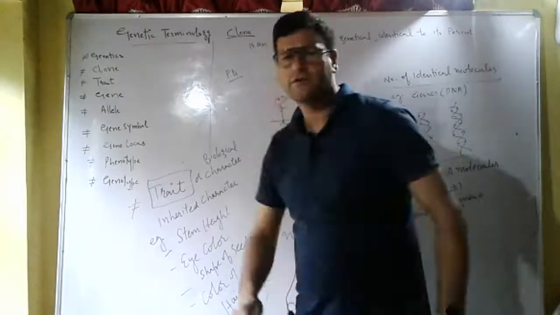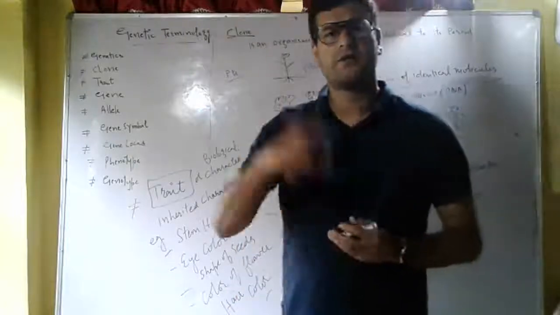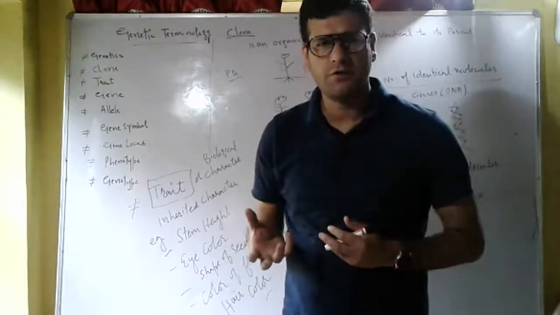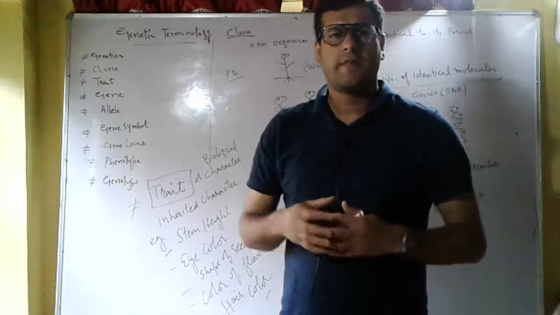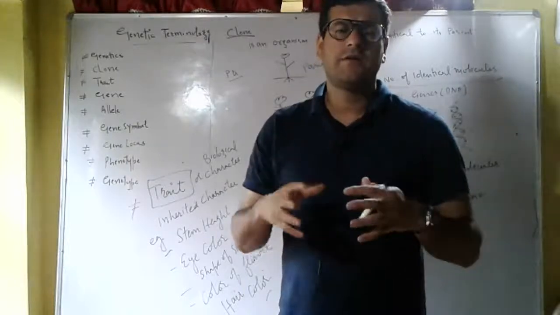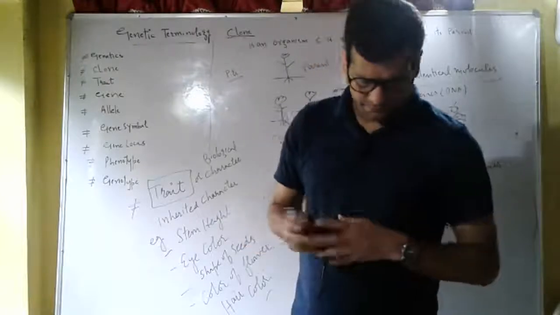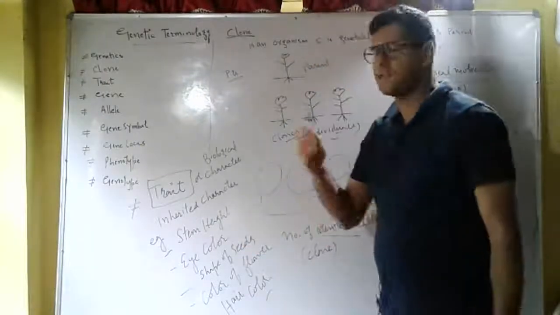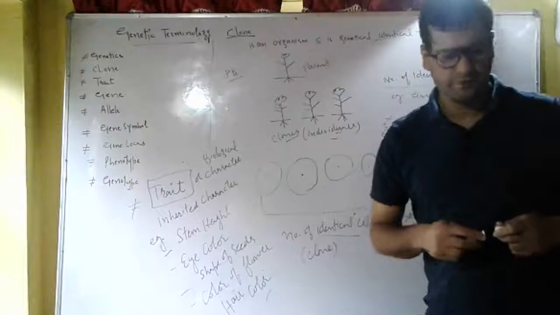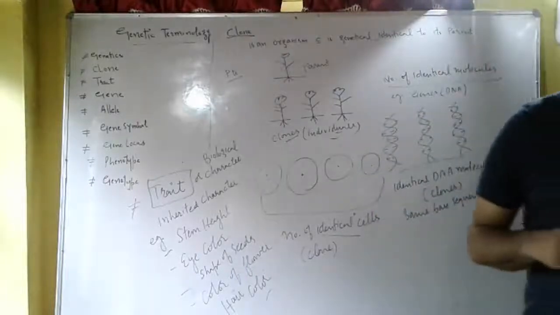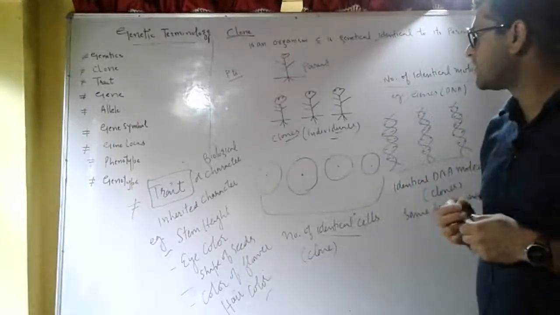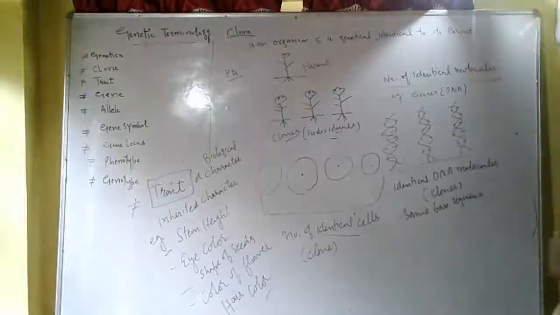So what is trait? Trait is simply the biological character which is present in an individual. This trait is actually controlled by the genes. So we discussed what is heredity, what is clone, what is trait. Next we will discuss what is gene, allele and gene symbol.